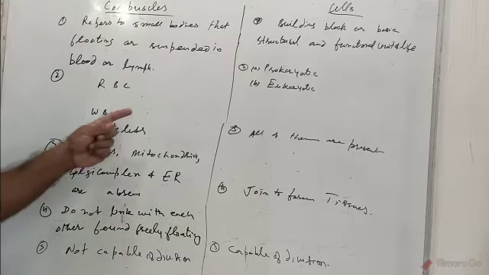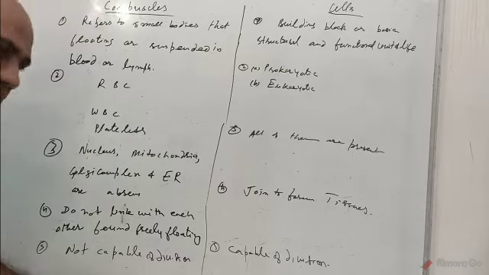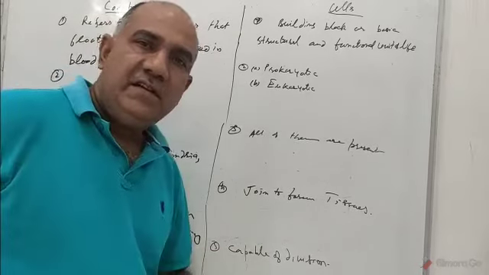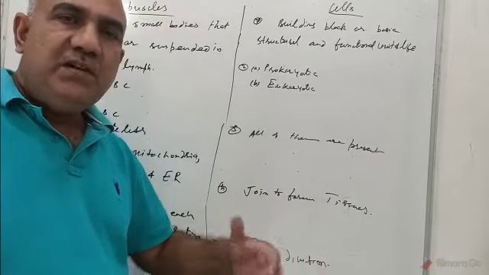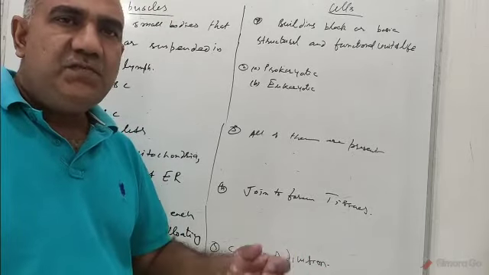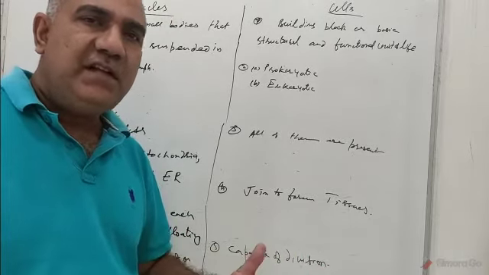In addition to this, we can say corpuscles are not capable of division, whereas most of the cells that we refer to are capable of division. So this was the basic difference between corpuscles and cells.